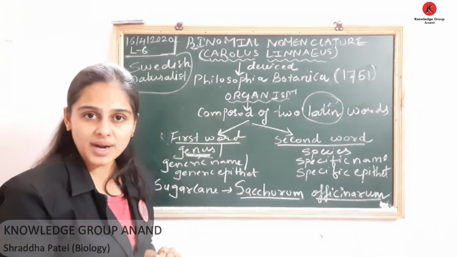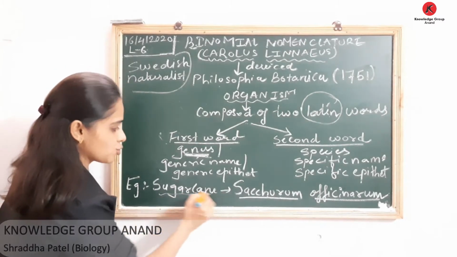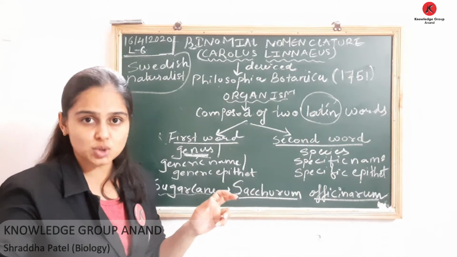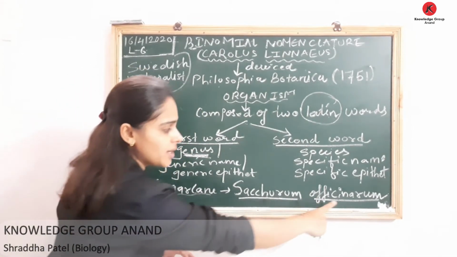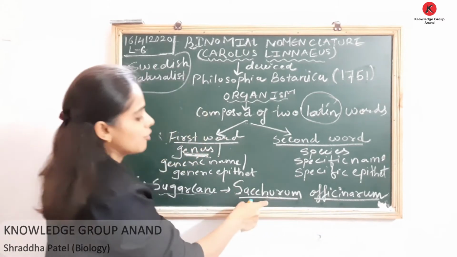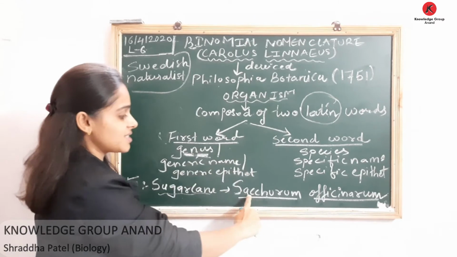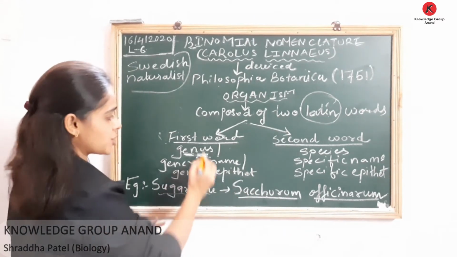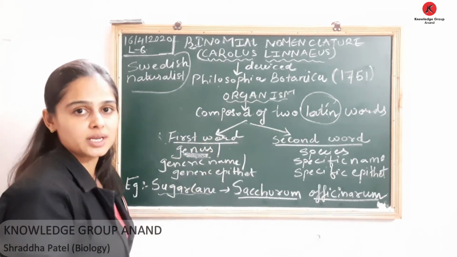One example I have written is of our sugar cane. What is the scientific name of sugar cane? It has two components, right? This is the first one and this is the second one. The first word represents your genus, that is Saccharum. Its first word represents the genus name, the generic name.